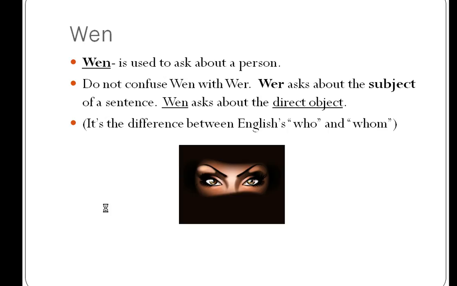We always mess this up, and I know I just said who like several million times, but we always mess this up in English because we don't normally think about it because we're not English teachers. We just kind of say whatever it is we want to say. But wen asks about a person who is the direct object, is what's important to know right here. Wer asks for the subject of a sentence, who of course is also a person.